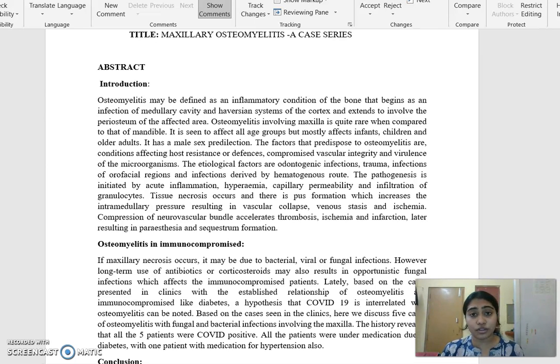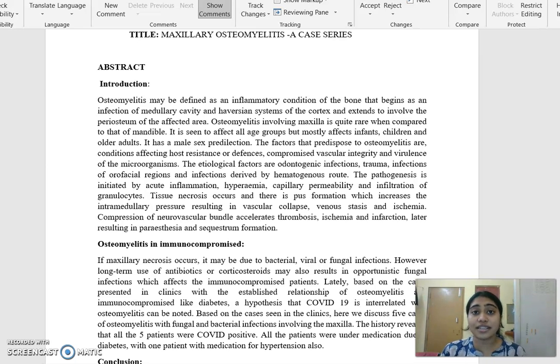Let me discuss with you on the topic, the Maxillary Osteomyelitis, a case series. What is osteomyelitis? It may be defined as an inflammatory condition of the bone that begins as an infection of the medullary cavity and Haversian systems of the cortex and extends to involve periosteum of the affected area.